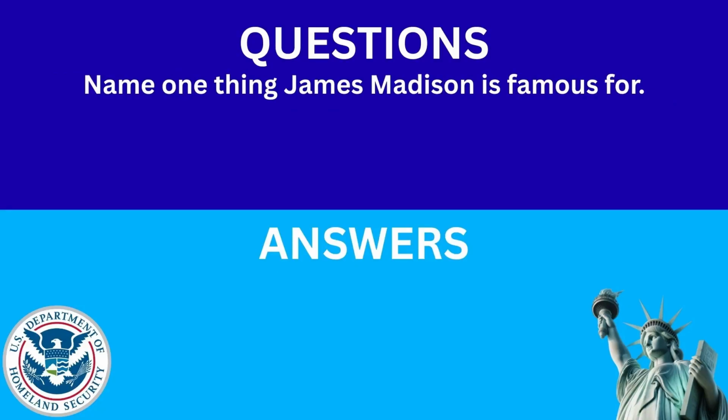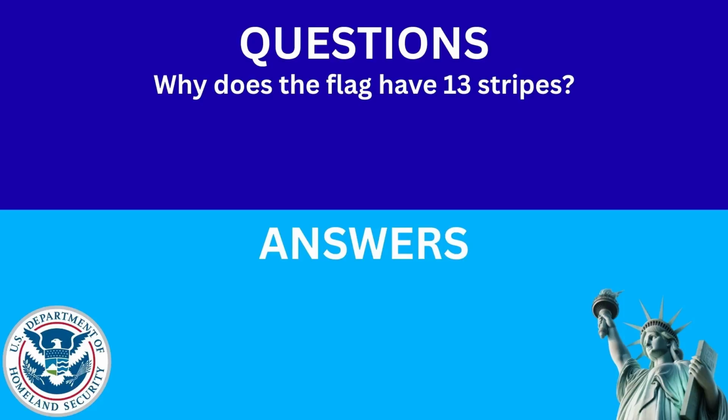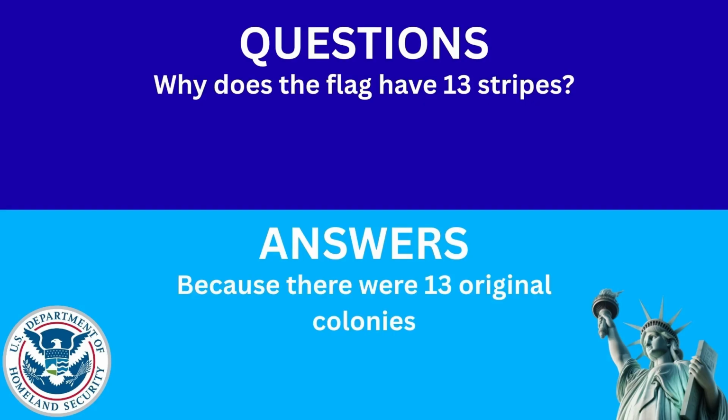Name one thing James Madison is famous for. The answer is Father of the Constitution. Why does the flag have 13 stripes? The answer is because there were 13 original colonies.